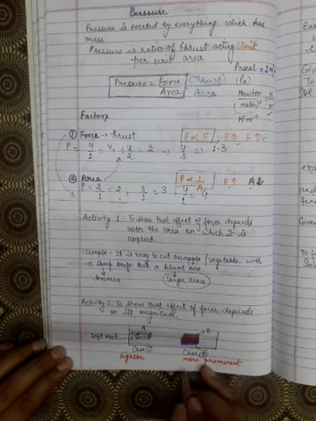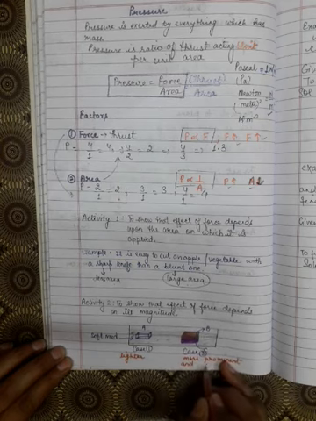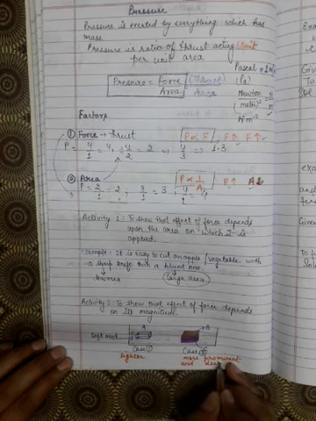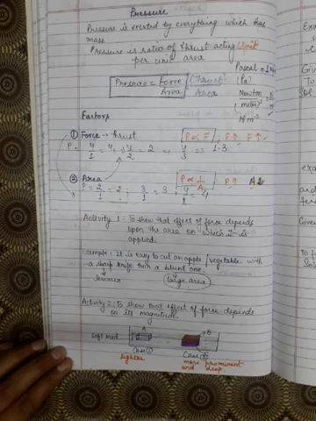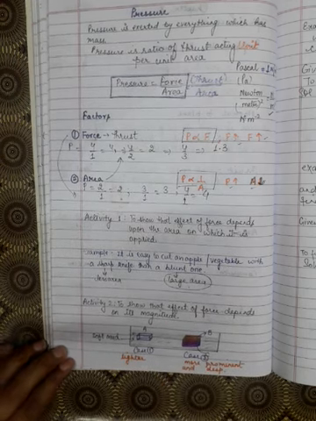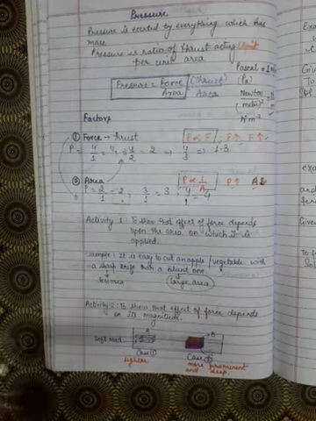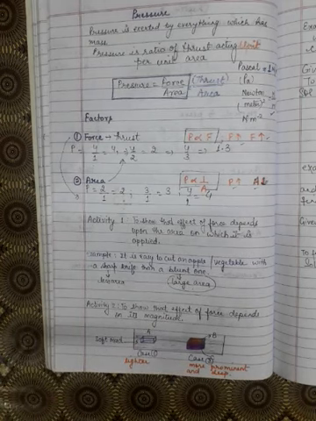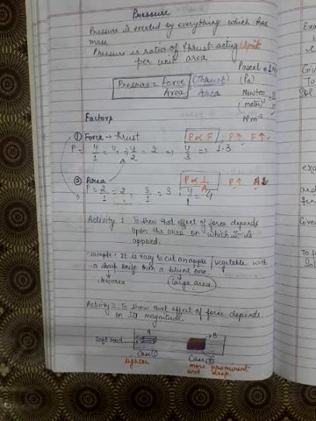It goes much deeper in the mud when we apply 2 bricks. This shows that effect of force depends on magnitude. That means if we apply more force, then it will have more pressure on the body.